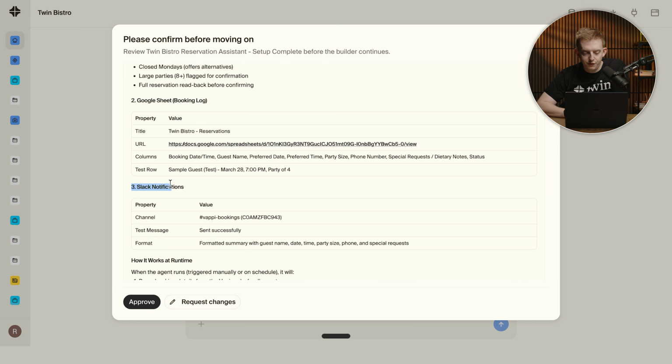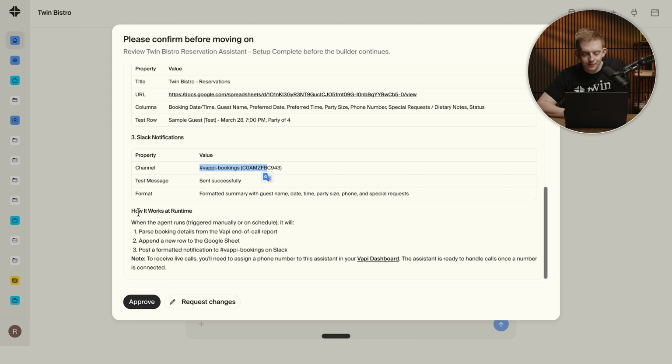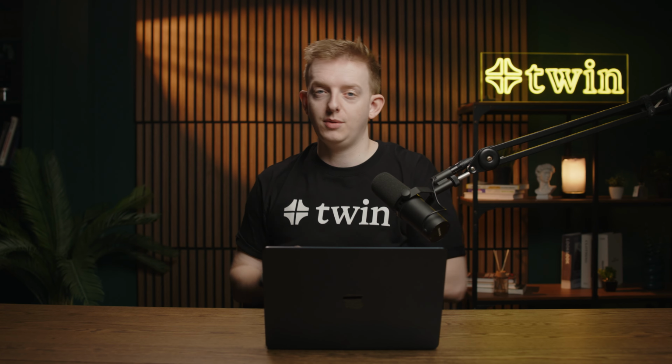Google Sheet, Slack notifications. It says which channel it's going into, how it works. This all looks good to me. And of course, if we wanted to make some changes, we could just click request changes. But let's go ahead and click approve. And from here, it's literally just going to set up the instructions for this agent. And then once it's done, like I said, it's going to move to run mode. So it's much faster and can just execute in a much cheaper way in terms of your credits and so on.